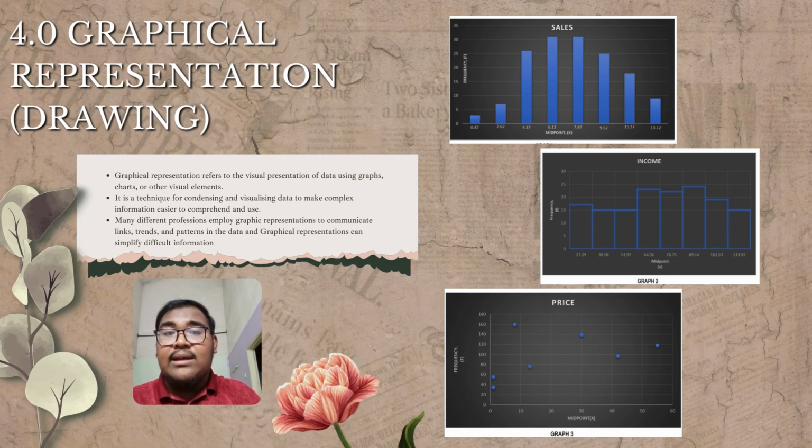It is a technique for condensing and visualizing data to make complex information easier to comprehend and use. Our group is using three types of graphical representation. Number one is the bar chart. A bar chart is used when comparing discrete categories or groups. Bar charts are frequently employed and are especially helpful for displaying the relative size of various values. They are extensively used for data visualization and interpretation in a variety of disciplines, including business, economics, statistics, and many more.